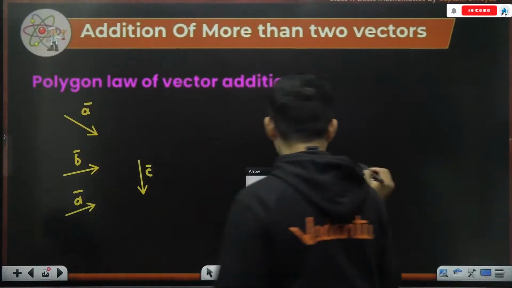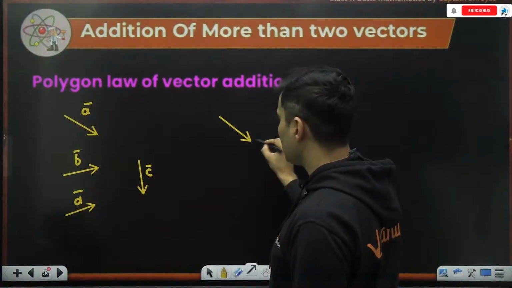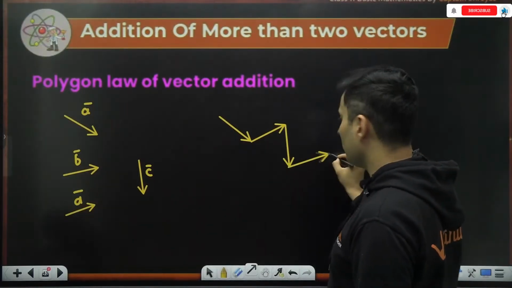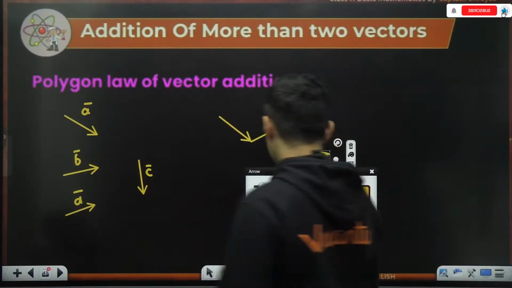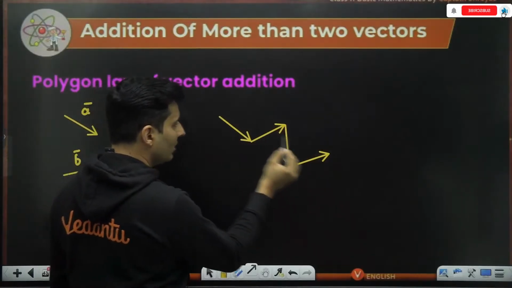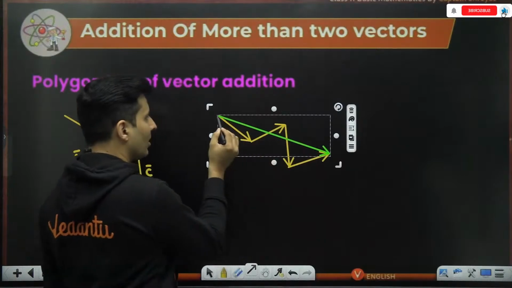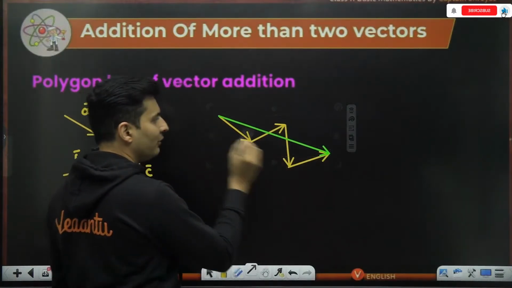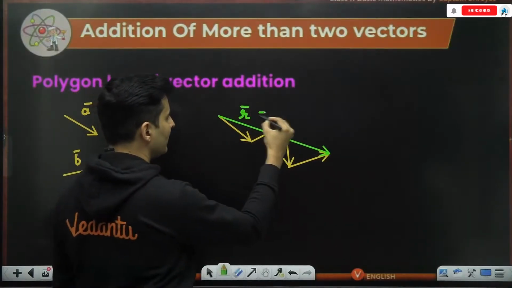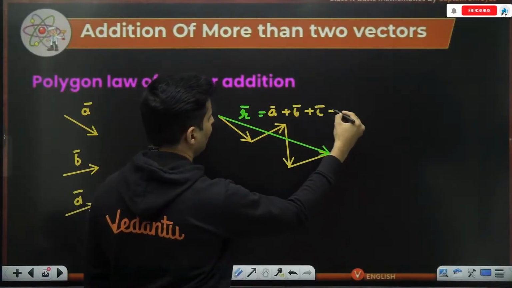Start with any of these vectors. Let's say you start with vector A, then you go to vector B, then vector C, and then vector D, like this. Now you can see there is a missing side of a polygon. You started from here, you ended here. Draw a ray from the tail of the first to the head of the last. That becomes your resultant vector. So this resultant vector is just the vector sum of A vector, B vector, C vector, and D vector.